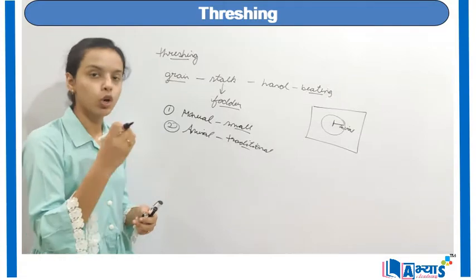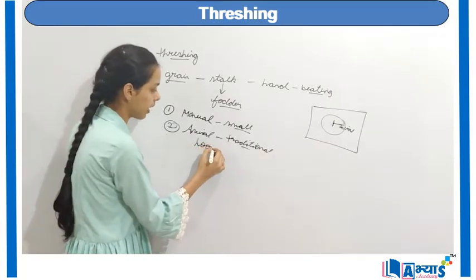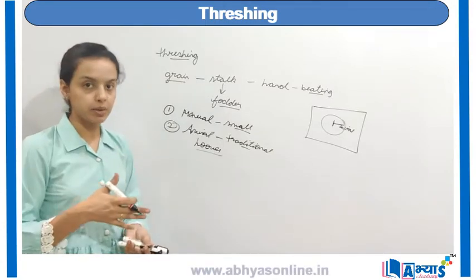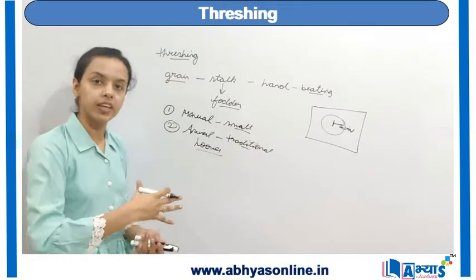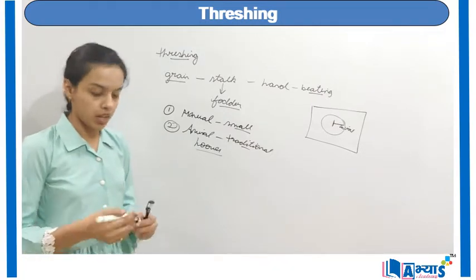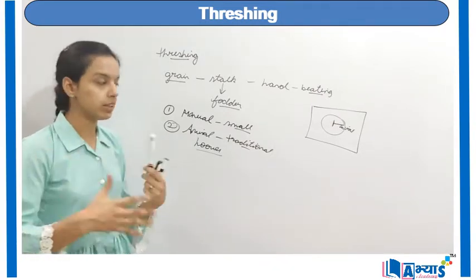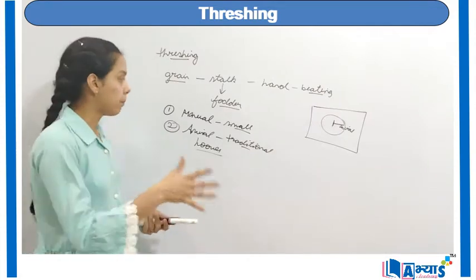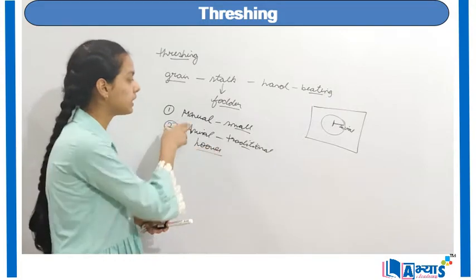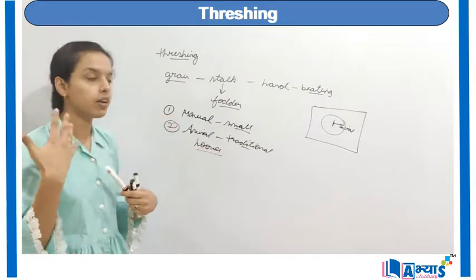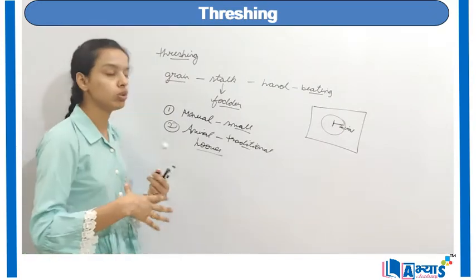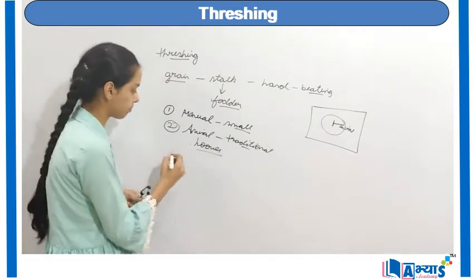Now the animal has hooves in its feet. With the help of the hooves of these animals, they could easily separate the grain from the stalk, which is spread on the field. Actually, this is done when the stalks are in large quantity. Manually, it is done when the grains are in smaller quantity. Both of these are generally done by farmers, but the use of animals is a traditional method. It was used in primitive times.